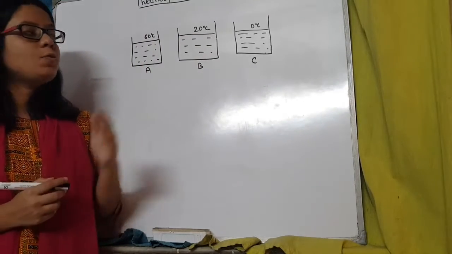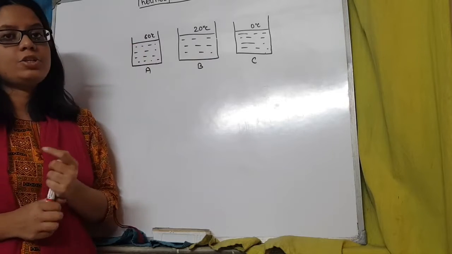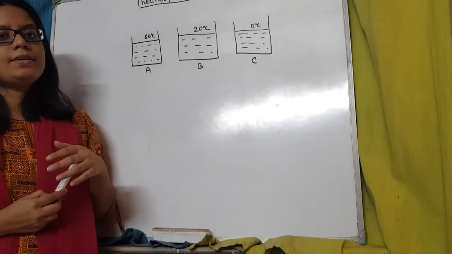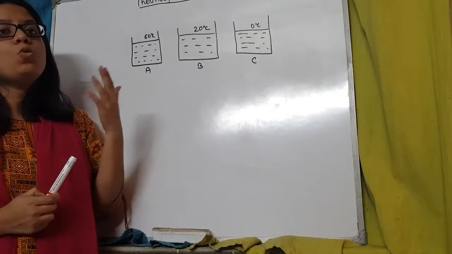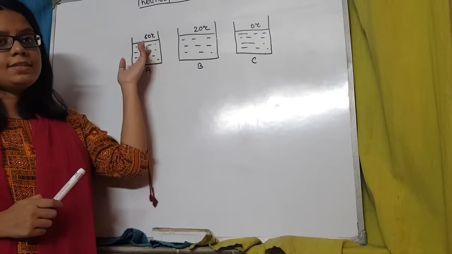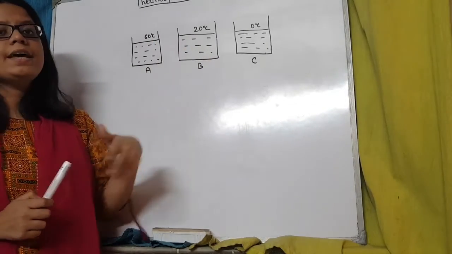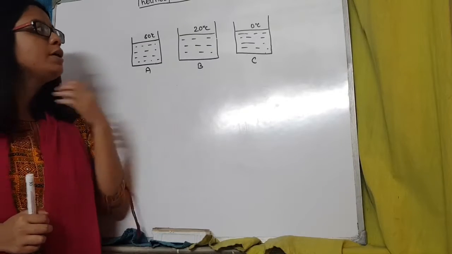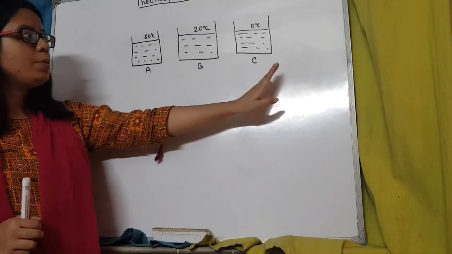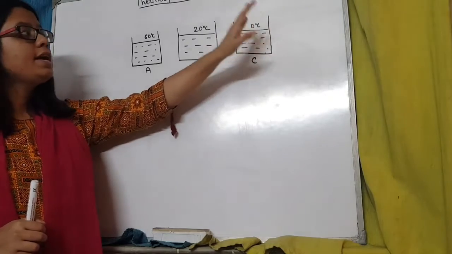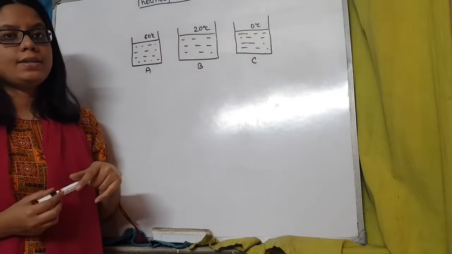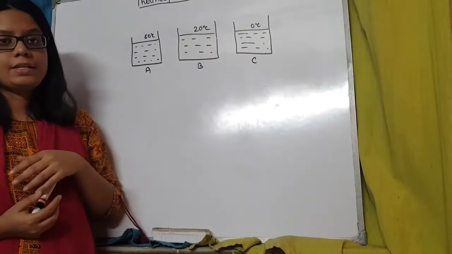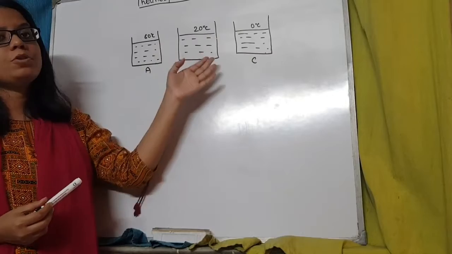Now if you ask person 1 whose hand was initially at 60 degrees Celsius what his experience was, he will say that when he dipped his hand in the 20 degrees Celsius, the temperature felt cooler. Because his hand was initially at 60 degrees Celsius, when it went to 20 degrees Celsius, it naturally felt cooler. So he will say that the temperature was lower, the temperature was cooler. But if you ask person number 2 whose hand was at 0 degrees Celsius, he will say that when he dipped his hand in the 20 degrees Celsius vessel, he felt warmer because his hand is going to a higher temperature. So for person 1, the temperature seems cooler.